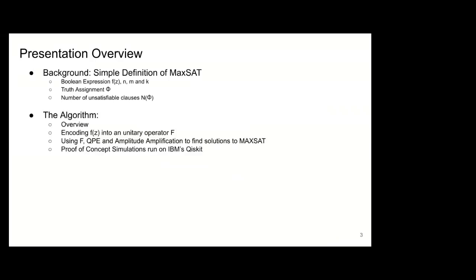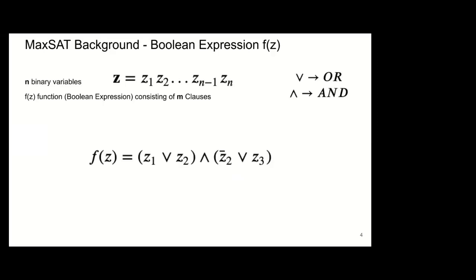such solutions. Now I'm going to begin really quick by defining three key concepts for the algorithm. One of them is what is a Boolean expression, second is what is a truth assignment, and third, a function n, which is deeply associated to this function f, the instances of MaxSAT. And then I'm going to jump directly into the algorithm.